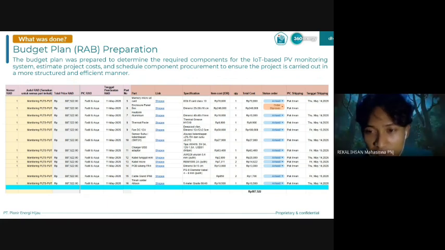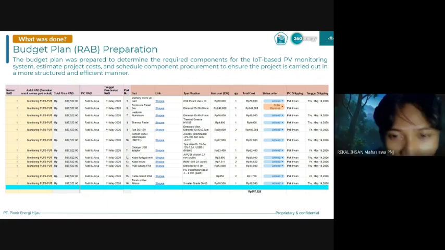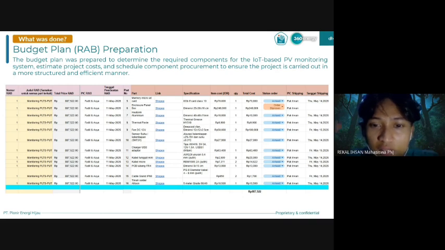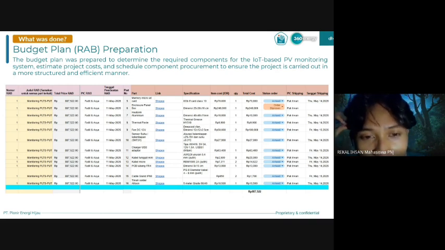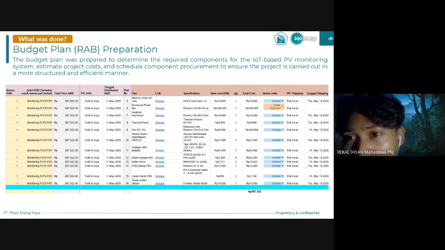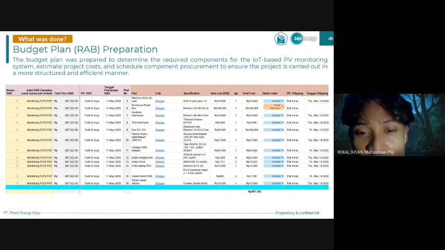Okay, on the next slide, I want to explain the budget. In this stage, we create the budget plan, or RAB, for the project. The purpose of this budget preparation is to determine the required components, estimate project expense, and schedule component procurement.